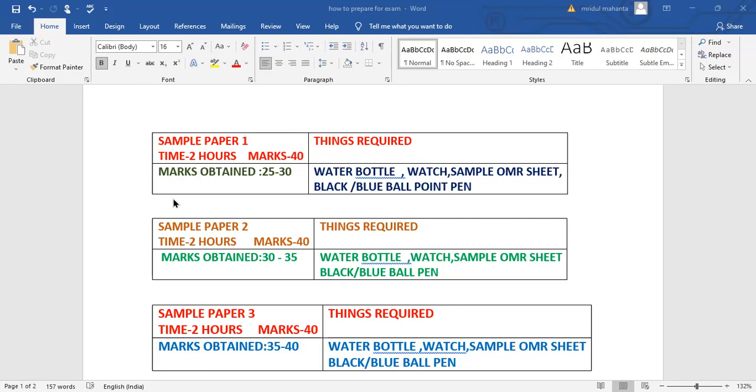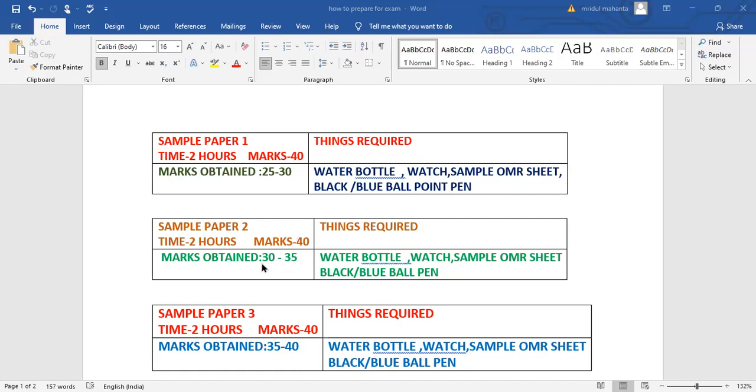Because options are already given, it is not very hard for your parents also. Just give them the answer key so that they also can correct your paper. Then after appearing for the first sample paper, what you will see, maybe you are getting in the 25 to 30 range. Okay, I'm just telling from my experience, 25 to 30 marks you are going to get.